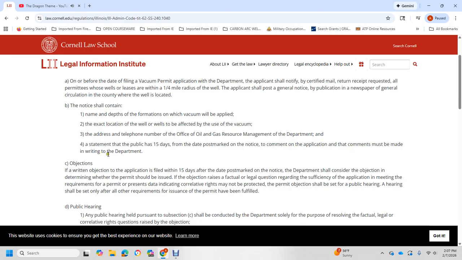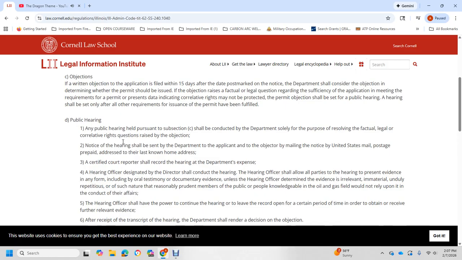Comments must be made as written objections to the department. Written objections to the applicant must be filed within 15 days of the posted notice. The department shall consider the objection and determine the issue of the permit. The objection shall raise a factual or legal question regarding the sufficiency of the application in meeting the requirements of the permit, or present data indicating that correlative rights may not be protected, and a permanent objection shall result in a public hearing. A hearing shall be set only if the objection is filed with the other parts of the litigation if the permit has been filed.